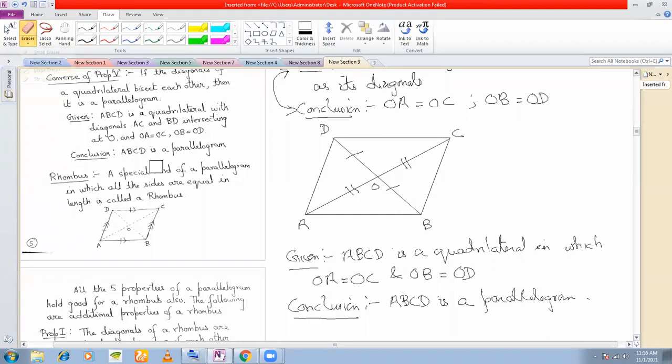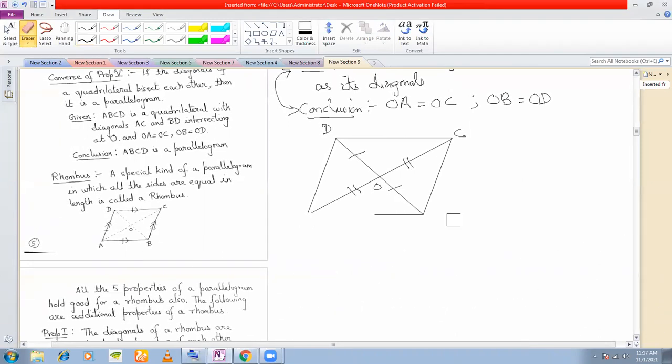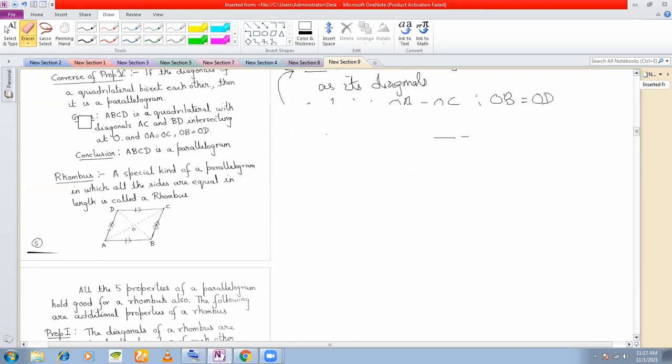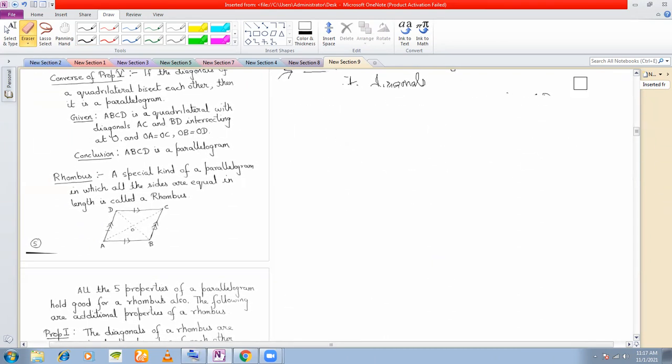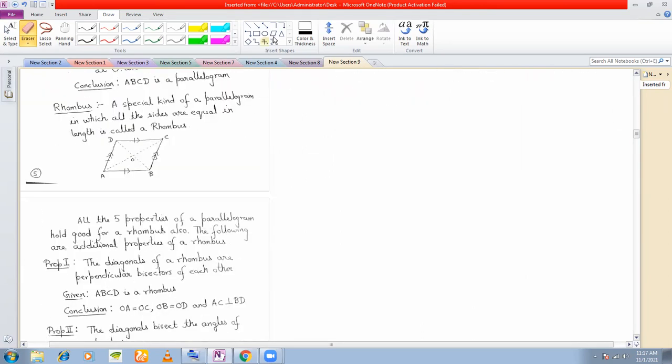Next figure is rhombus. Now because rhombus is a special kind of parallelogram, it will have all the properties of a parallelogram. As I told you in class 8 also, all the properties of parallelogram will hold good for rhombus also. But what is a rhombus?